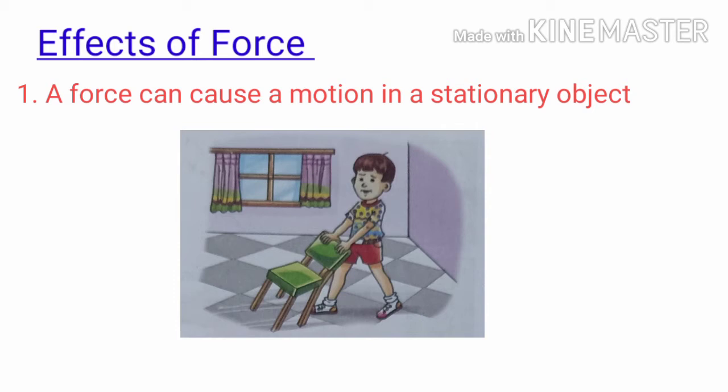The first effect of force is that a force can cause motion in a stationary object. When a force is applied on a stationary object, it can make it move. For example, if you push a book placed on a table, it starts moving. If you push a rubber or pen placed on a table, it starts moving. Another example is when you pull a chair, it starts moving.